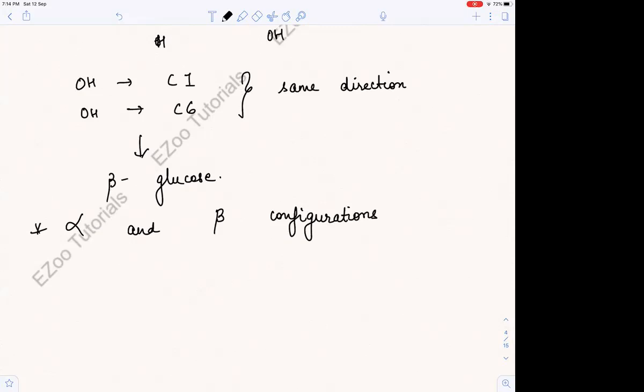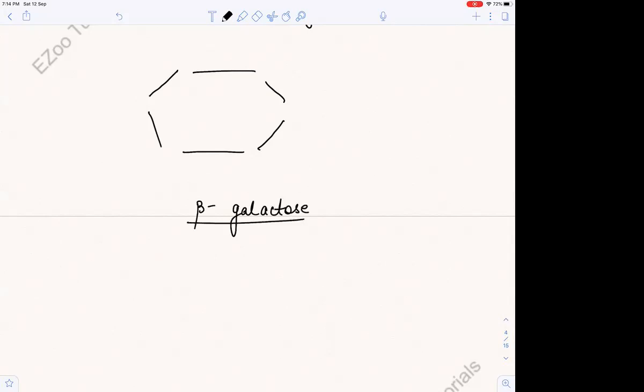Okay, so now let us make one more thing, and I'll ask you what I have drawn. I am drawing, you also draw a galactose. I'll give you some work. Draw a beta galactose. Galactose, remember, it is an isomer of glucose, right?